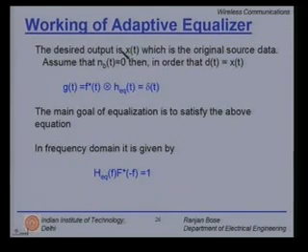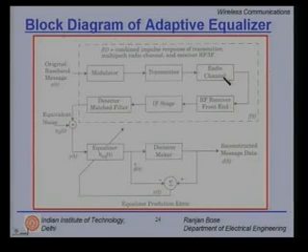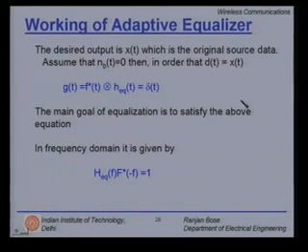The desired output is x of t, which is the original source data. Assume that n b t is 0 for the time being. In order that d of t is equal to x of t, what is d of t? If you go back here, d of t is the reconstructed message data and x of t is the original baseband message. If you want these to be the same, then g of t, which I have already defined as f star t convolved with h equalizer t, should be a delta function, delta t.